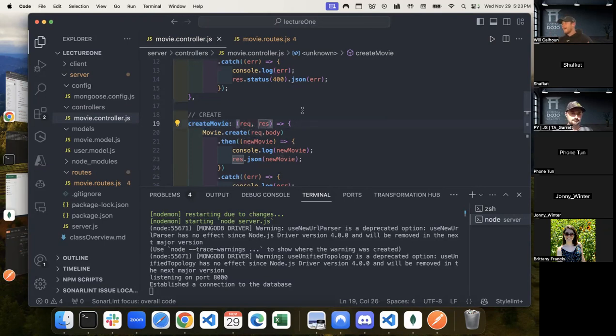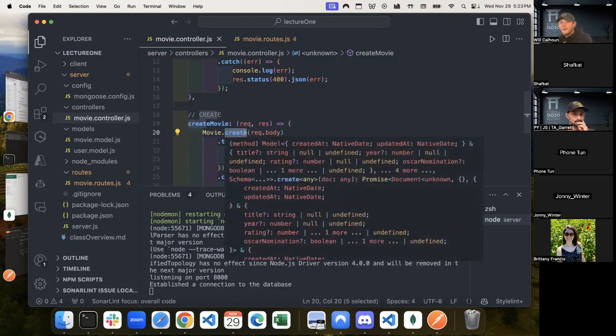Now, if you remember back, a couple of weeks ago, we made requests, and we showed that when we made that request, there was a whole bunch of information, a huge object. And one of the things we had access to was the req.body, or request.body, right? That was a key that basically had everything that came from our form. So in the same way, we do our Movie.create. .create is our helper function.